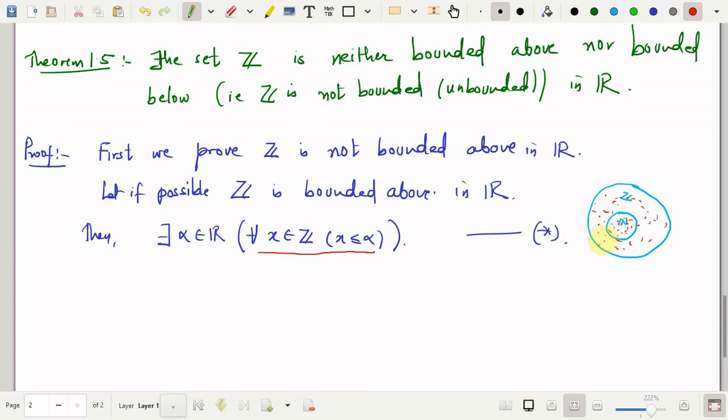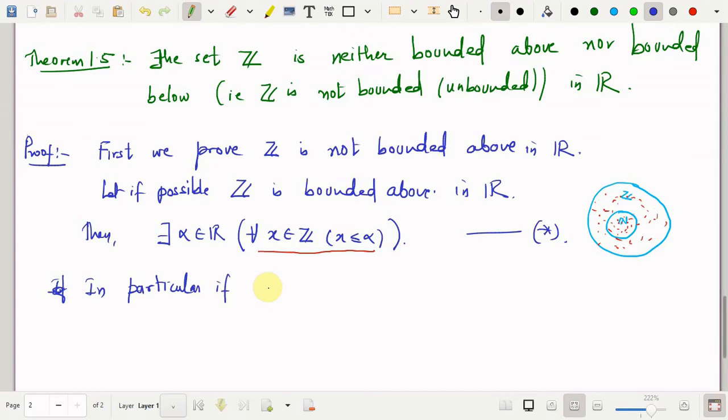So this is a fact I am using: if you have a property which is true for all elements in Z, then it has to be true for the elements of a set contained in that given set. So in particular, if x belongs to N, or I'll use some other notation for natural numbers.